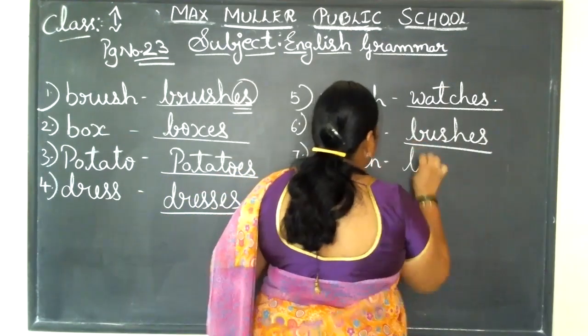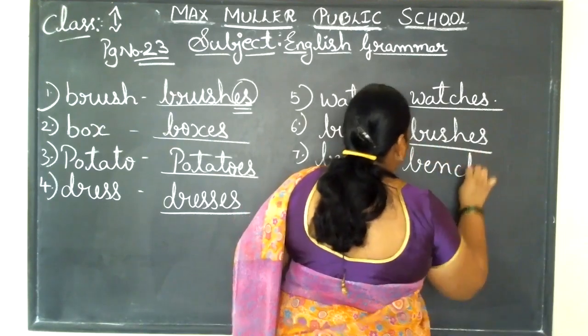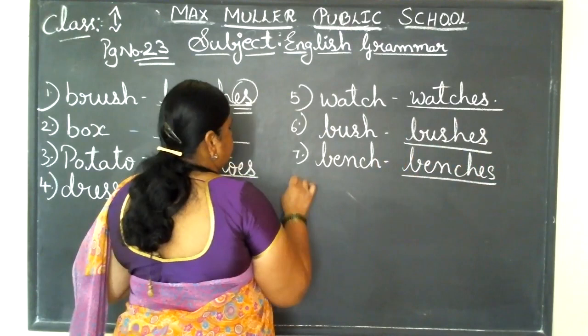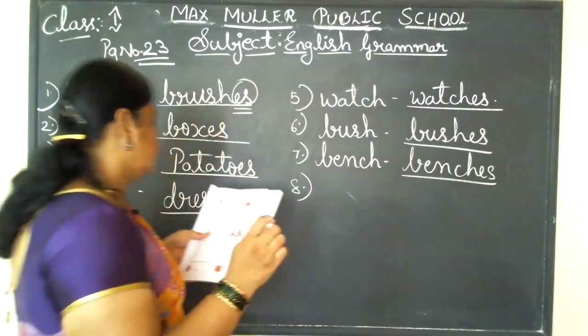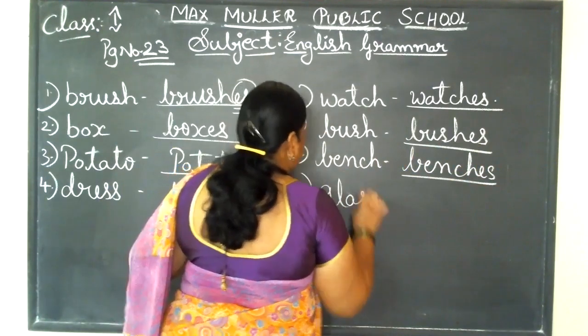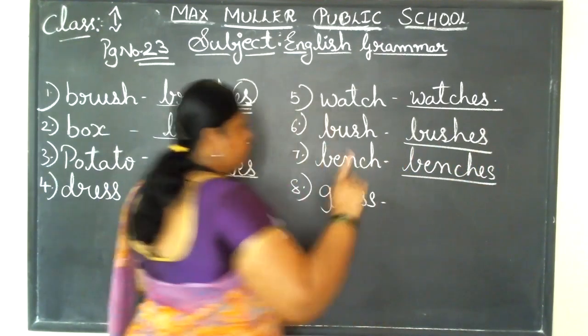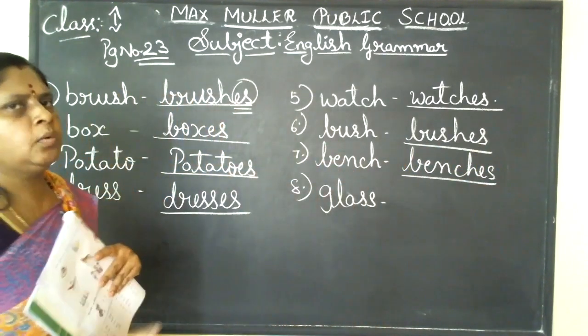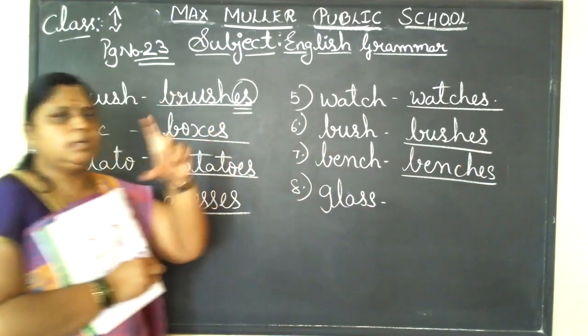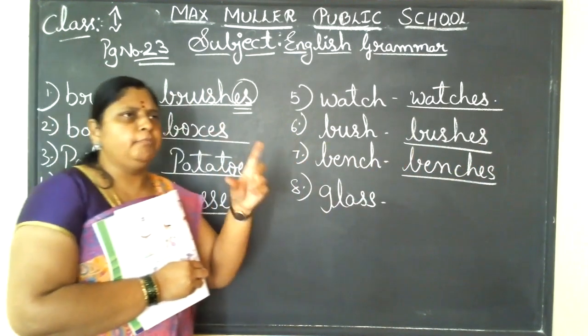Where do you see a bench? Yes, in the classroom. If it is one, you tell it as bench. If it is many, you tell it as benches. Next is glass, the one you drink water or milk from. You will be holding one glass of water or one cup of milk.